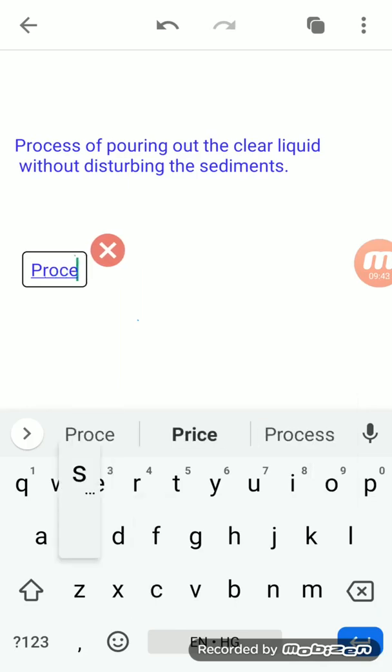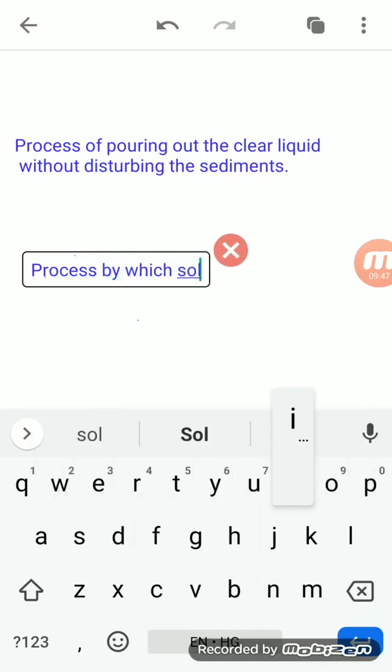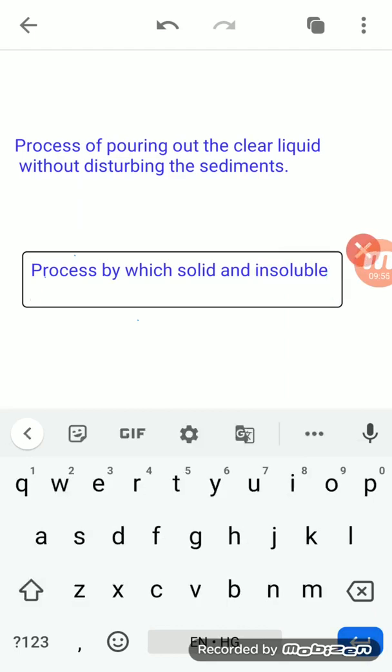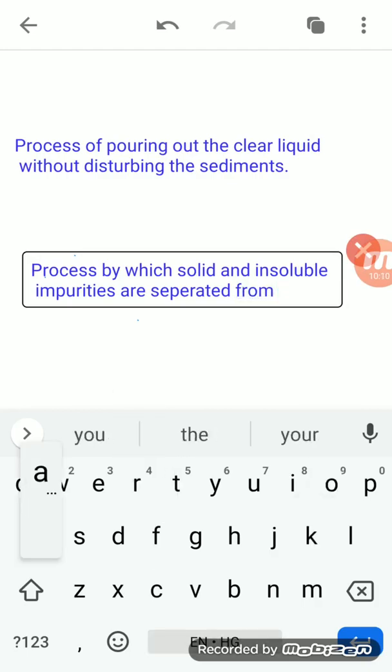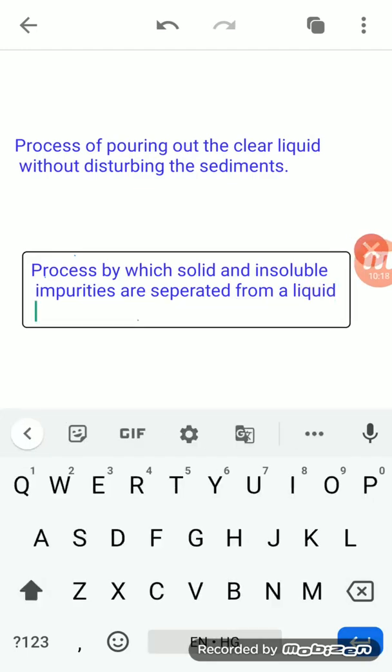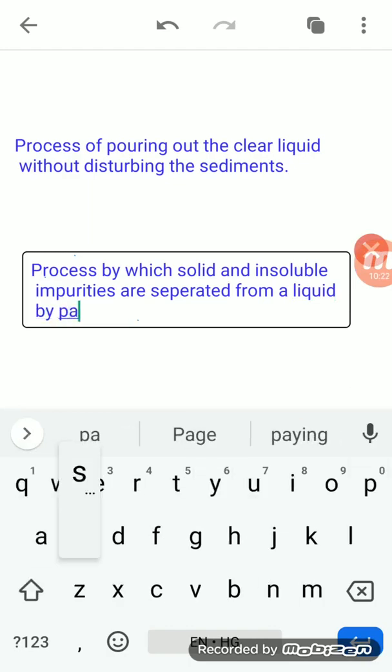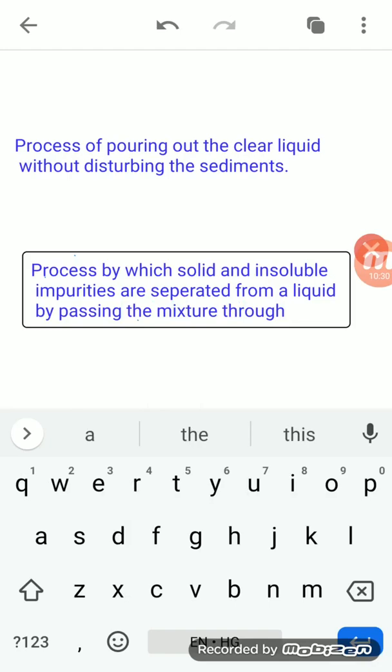I'll write the definition for you. That is, the process by which solid and insoluble impurities are separated from a liquid by passing the mixture through a filter.